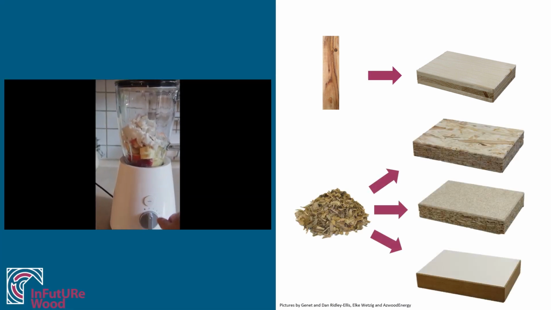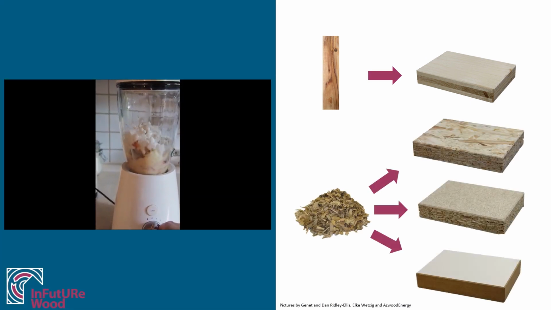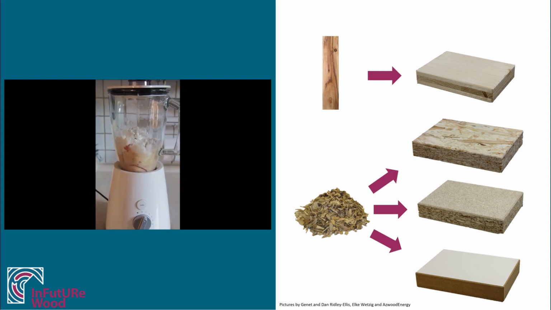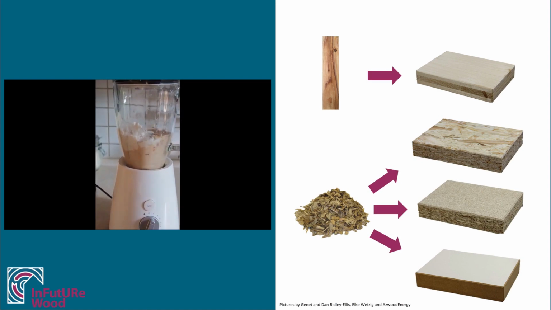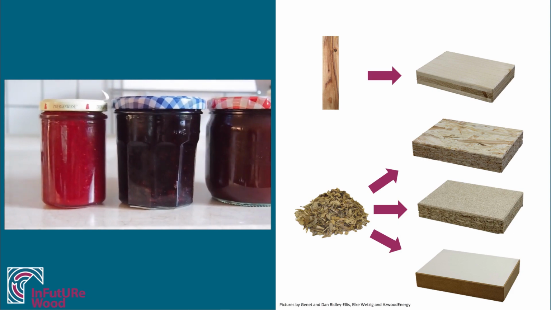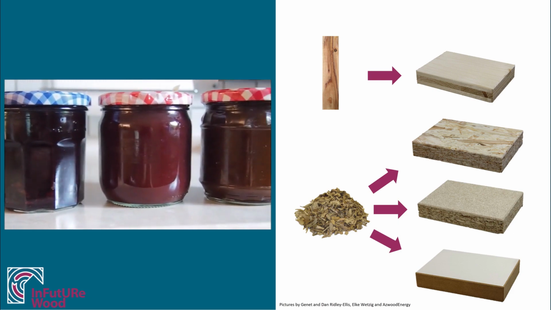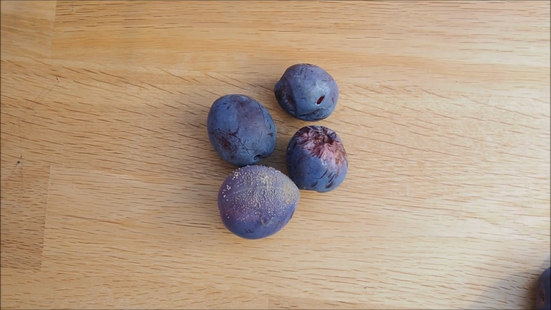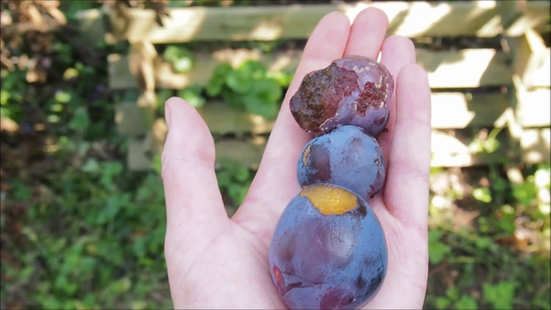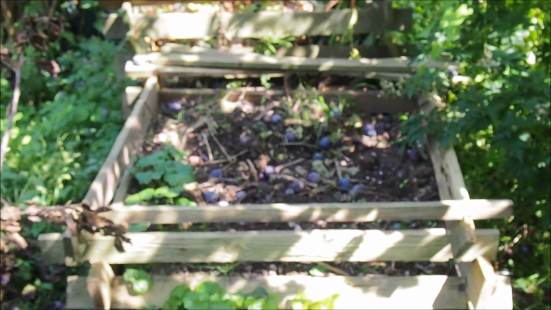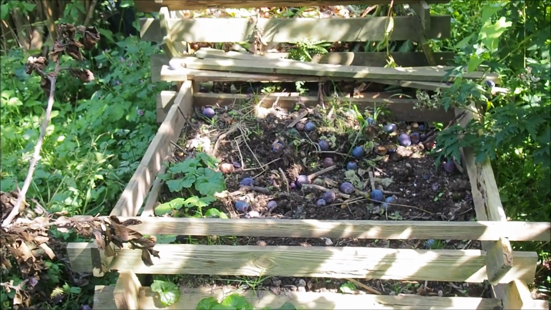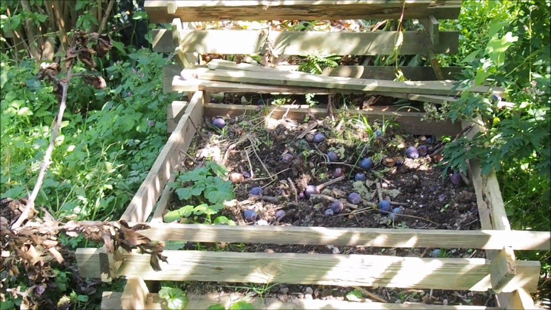You can go smaller and smaller in your particle size for lower and lower quality timber. Chips and fibers can be made into particle boards and MDF. And the reject? Well, usually wood rejects can still be used for something else, but in the last instance, you can always compost the leftovers or burn them for energy recovery.